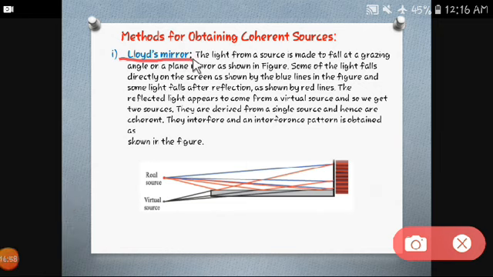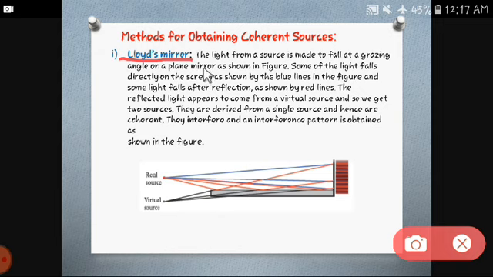What is that? As it is a mirror, what will happen if we put a source in front of it? Light will get reflected, and sometimes it goes directly towards the screen, and sometimes it goes by reflecting on the mirror. When it is reflected, we can see a virtual image, or virtual source of light. That gives you two sources, one real and the second virtual. Both should be coherent because the second one is obtained from the first one itself. So this is the idea about Lloyd's mirror.